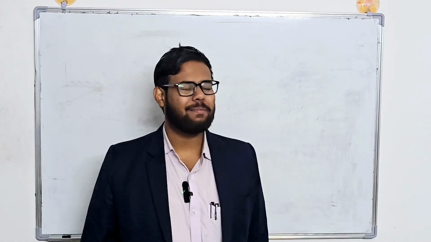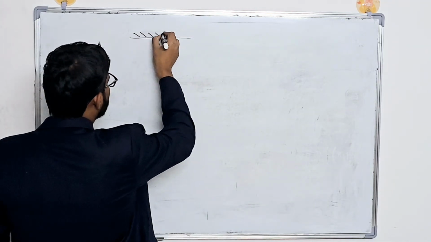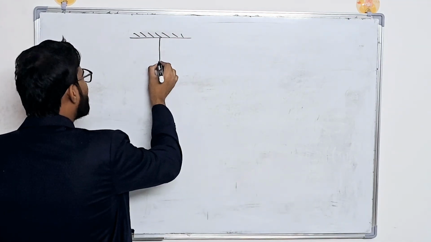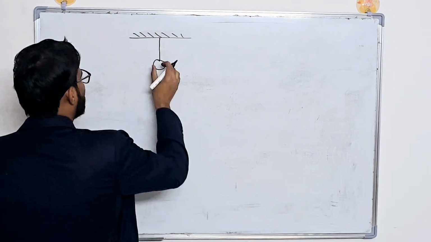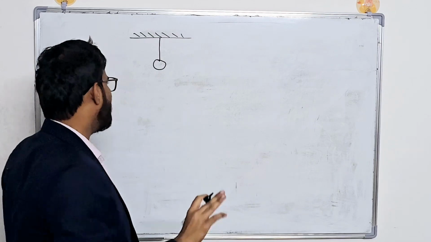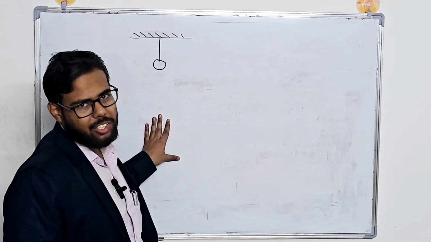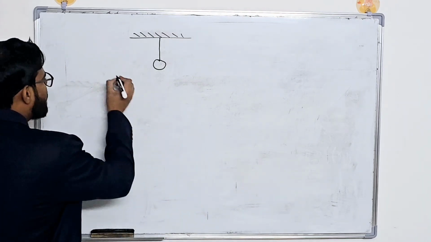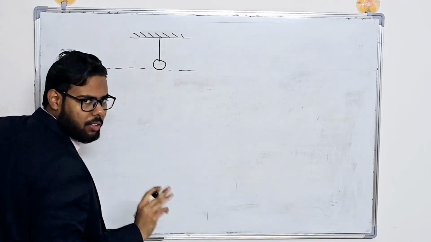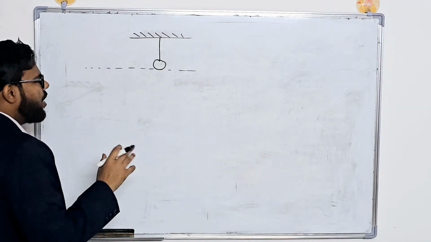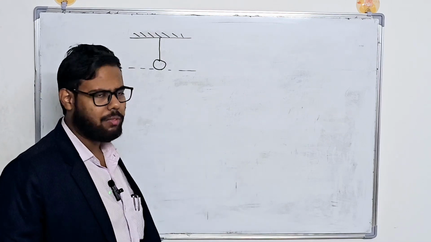And now let's start. Okay, so the whole setup was basically a simple pendulum, right? So this was your rope and this was your mass. There was some tension and weight, of course, but we are not taking that into account right now because we are only worried about the energies. So this was your reference point, suppose this. And I'm assuming the size of the ball negligible in this case for simplicity.